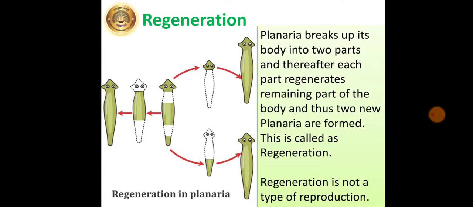Planaria breaks up its body into two parts and thereafter each part regenerates the remaining part of the body, and thus two new planaria are formed. This is called regeneration. But students, remember that regeneration is not a type of reproduction because there is no development of any new organism from the original one.